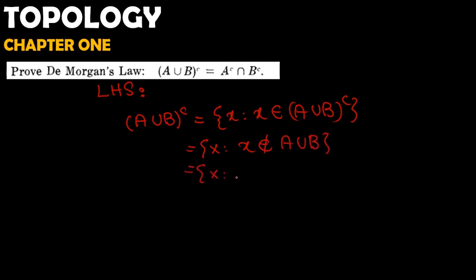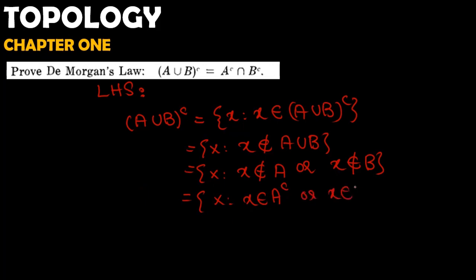It implies that x does not belong to A and x does not belong to B. It implies that x belongs to A complement and x belongs to B complement.